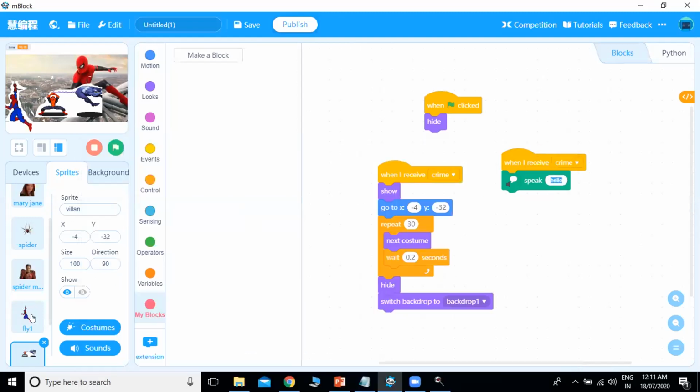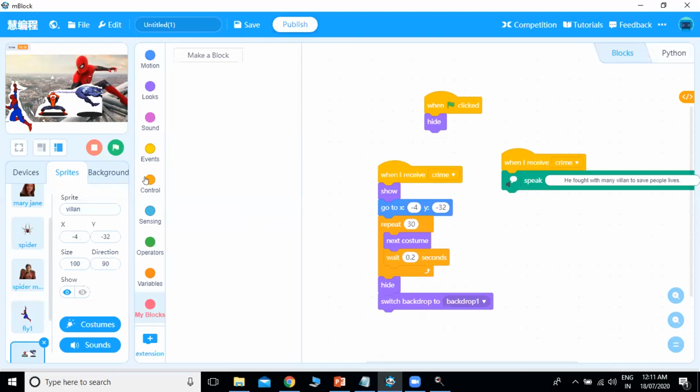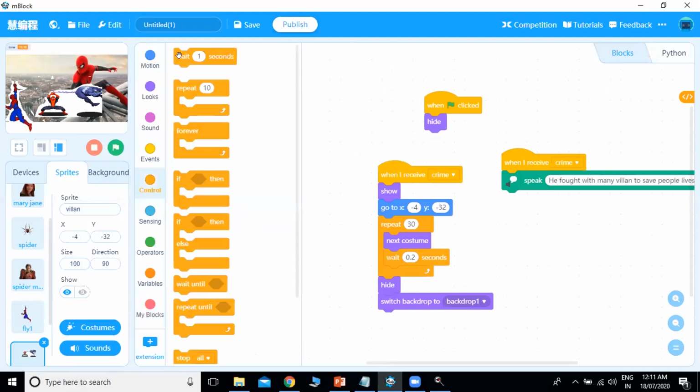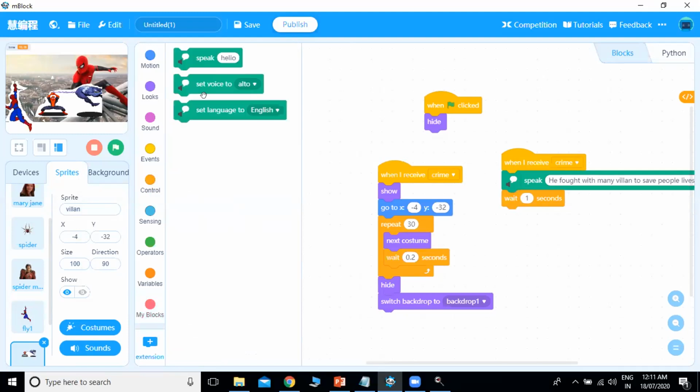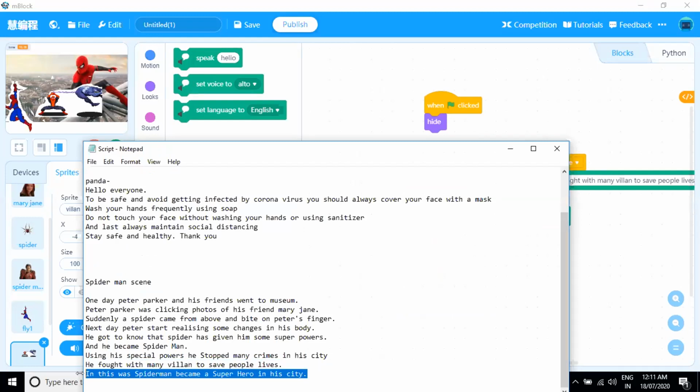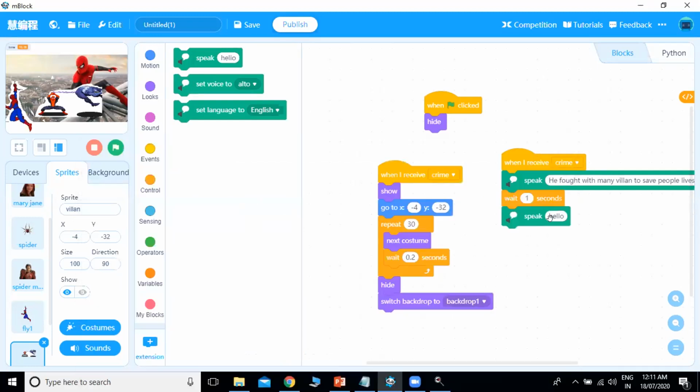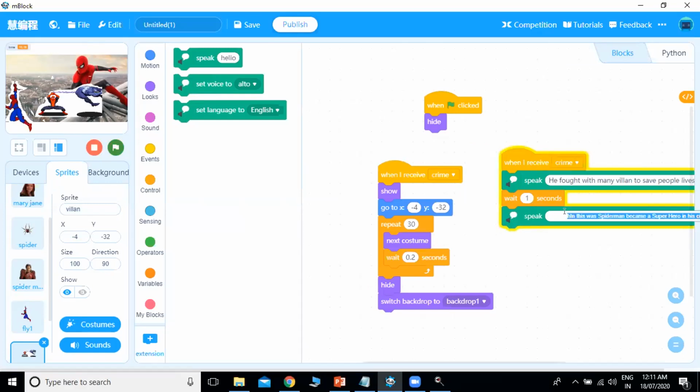Okay, and after that, at last, we will here use wait for some seconds, and last she will say that in this way Spider-Man saved his city and became a superhero. He fought with many villains to save people's lives. In this way Spider-Man became a superhero in his city.